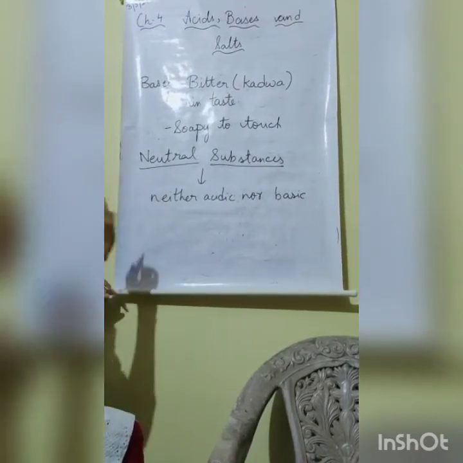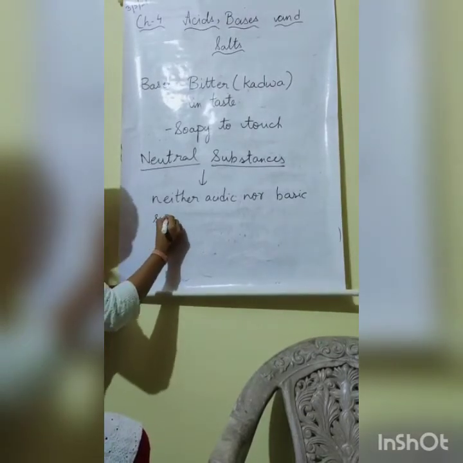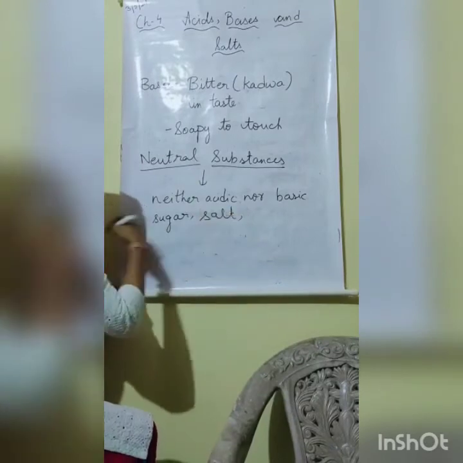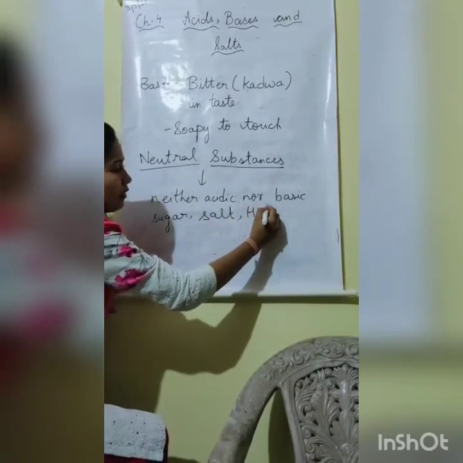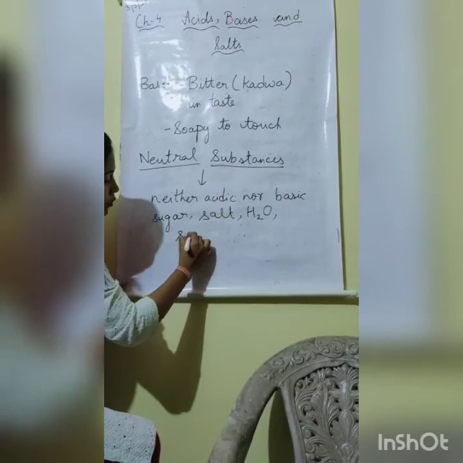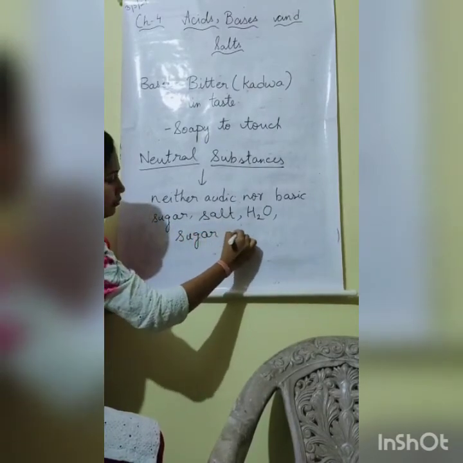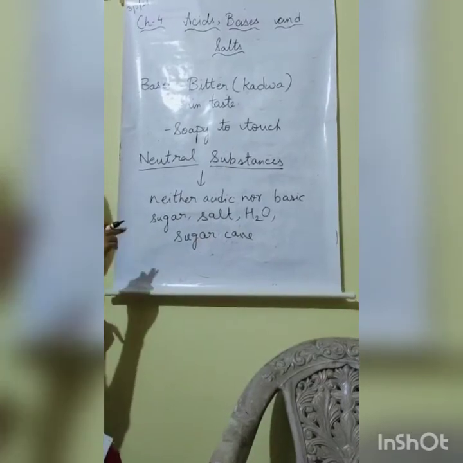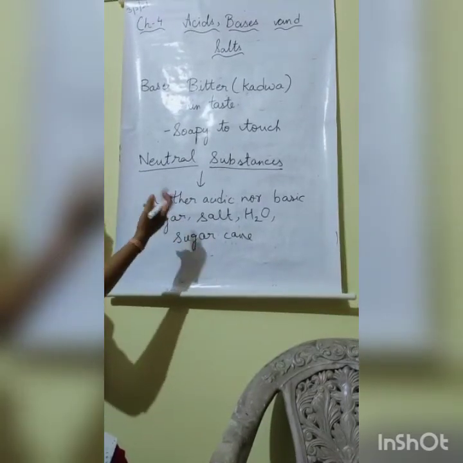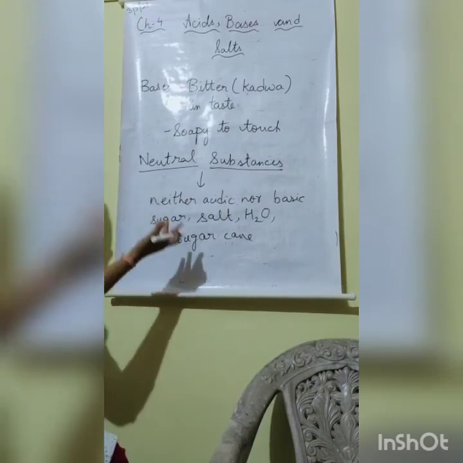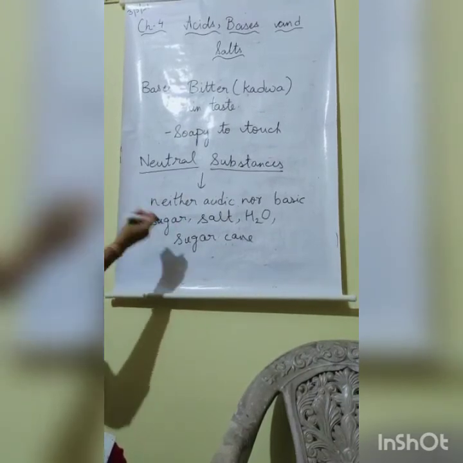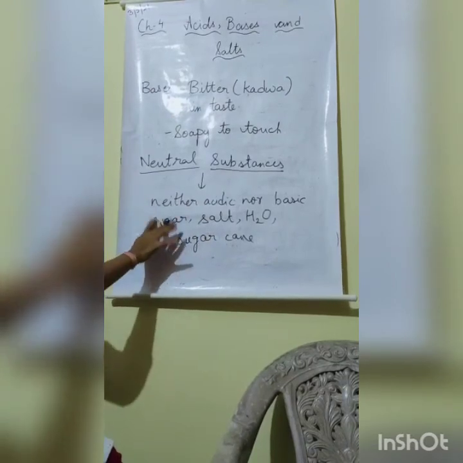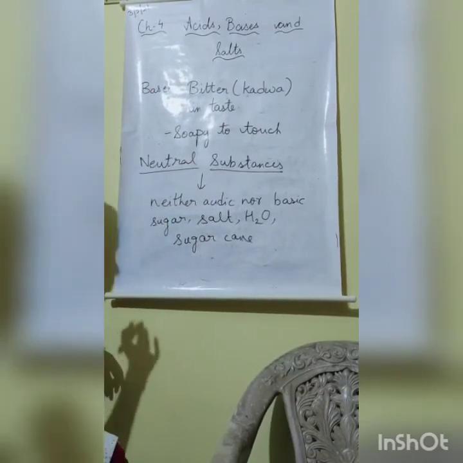For example, I'm going to give you a few examples like sugar, salt, water, sugar cane. These are the examples of neutral substances. It means that they are neither acidic nor basic. They are neither sour nor bitter in taste. They are basically sweet and salty in taste. So these type of substances are known as neutral substances.